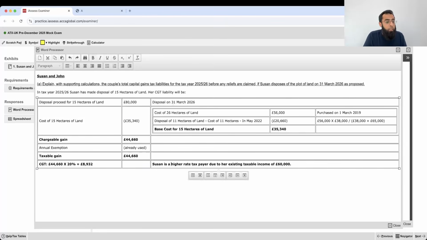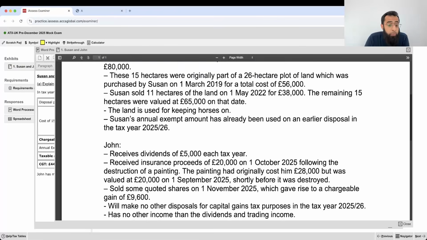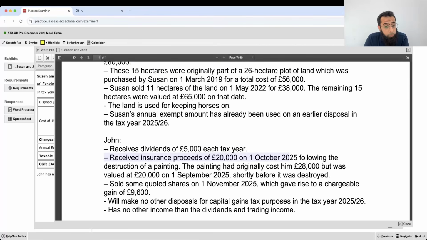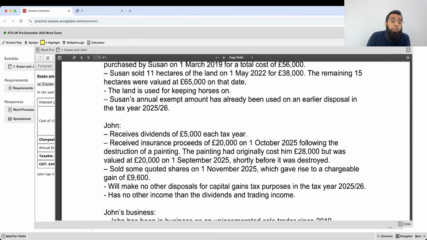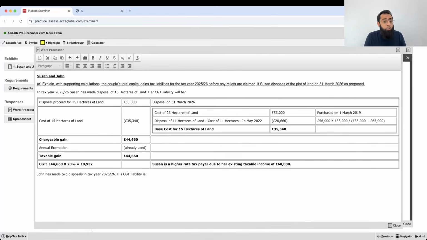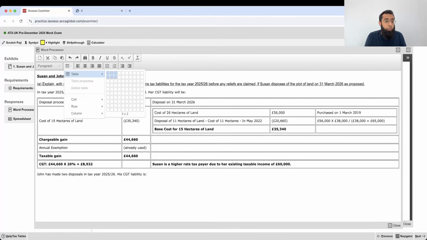Now, John has made two disposals in tax year 2025-26. His CGT liability is how much? Sir, how do you know he has made two disposals? It's written here. John received insurance proceed and he also disposed some quoted shares. Okay, so let's look at it. I want you all to listen to me carefully. So now we are talking about John.